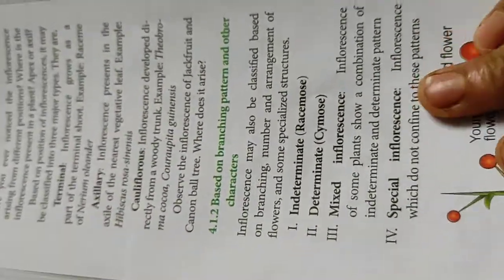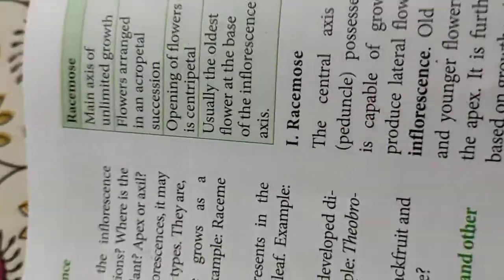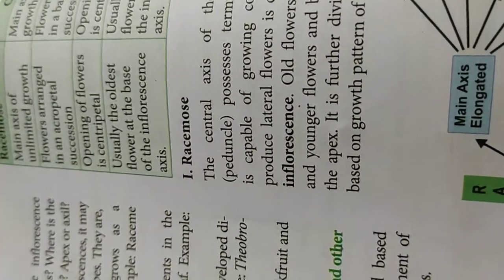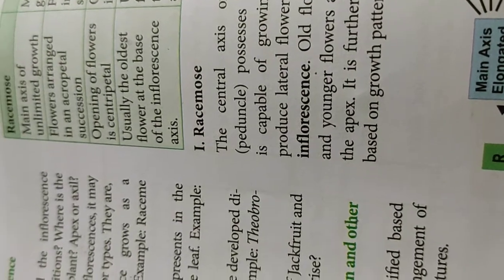Now first we are going to discuss the racemose inflorescence. The difference between racemose and cymose I will come to after explaining both the types. So the first one is called the racemose inflorescence. It is also called indeterminate. Why is it called so?